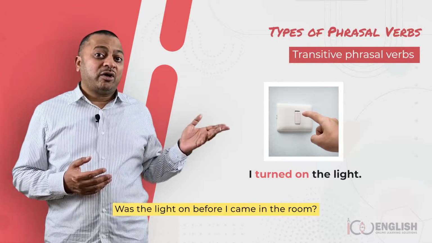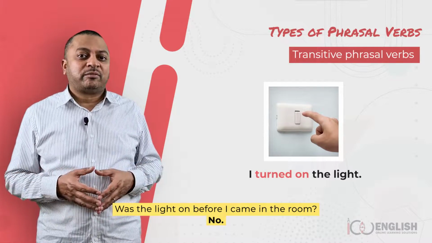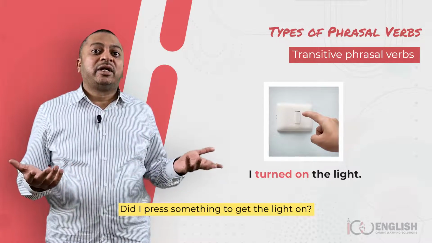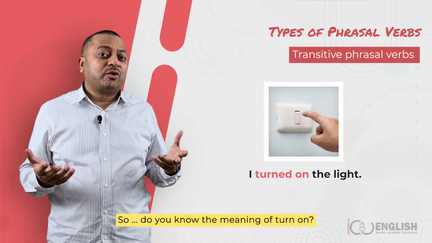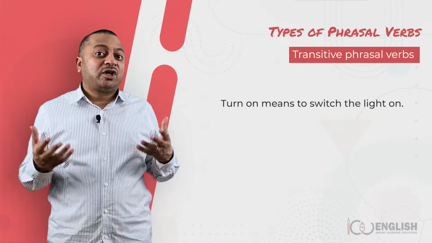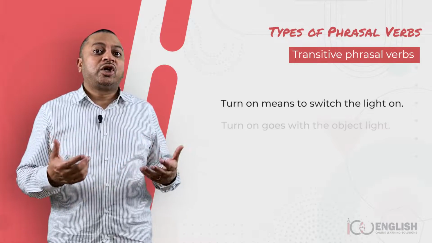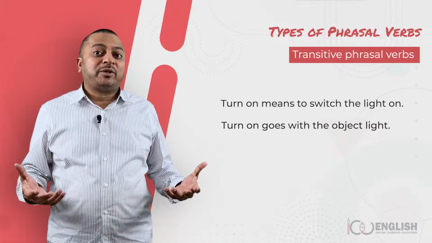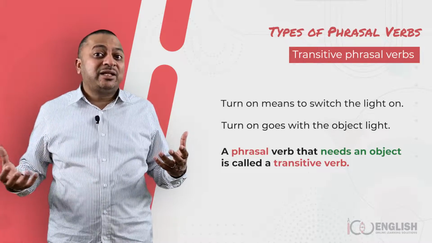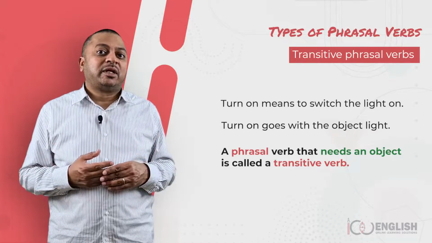Was the light on before I came in the room? No. Did I press something to get the light on? Yes. So, do you know the meaning of turn on? Turn on means to switch the light on. Turn on goes with the object light. A phrasal verb that needs an object is called a transitive verb.